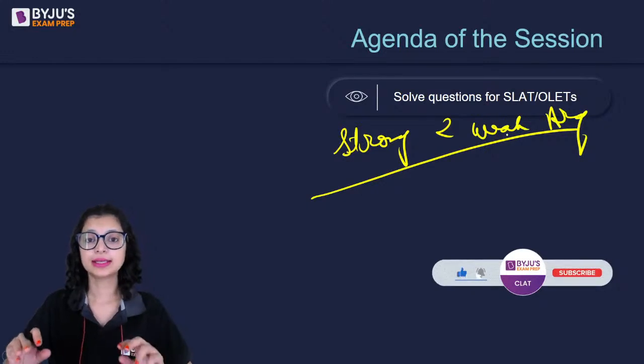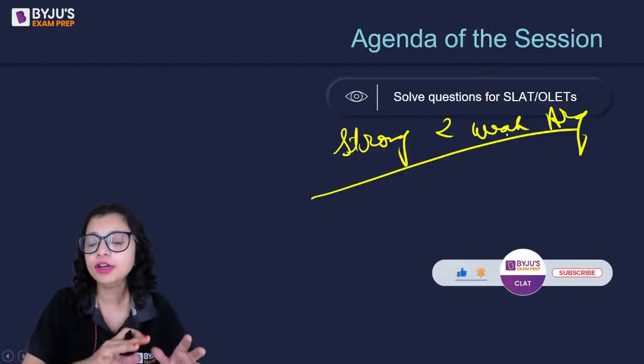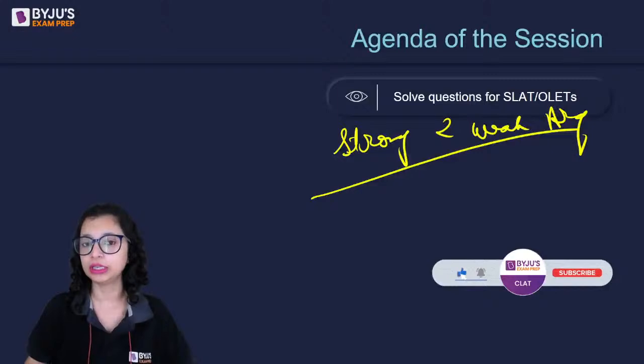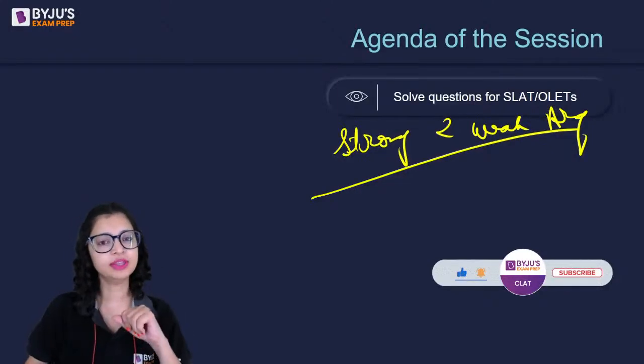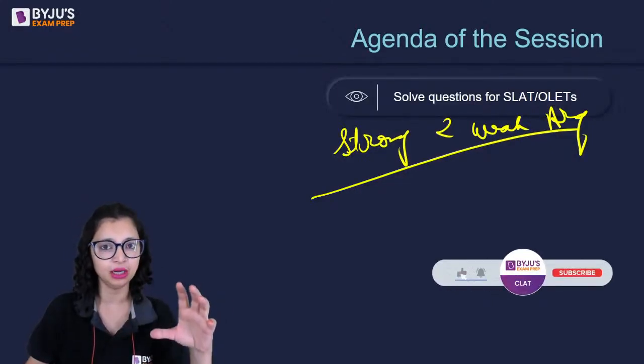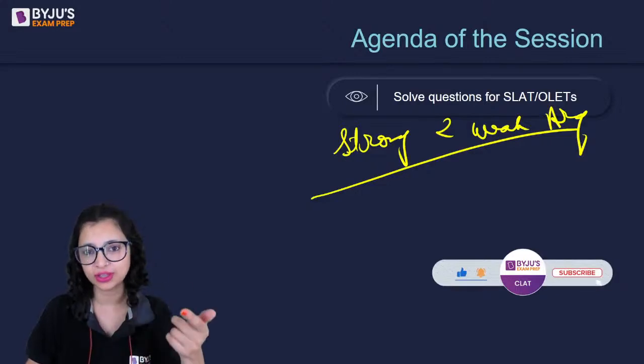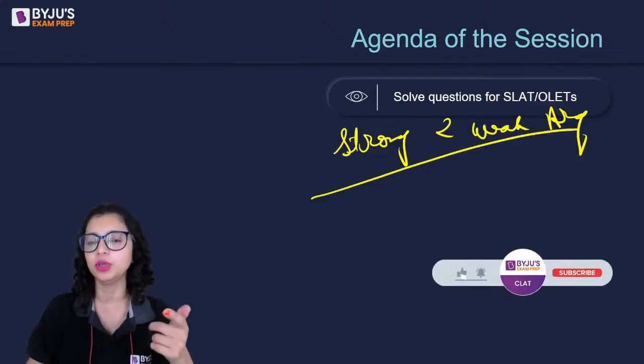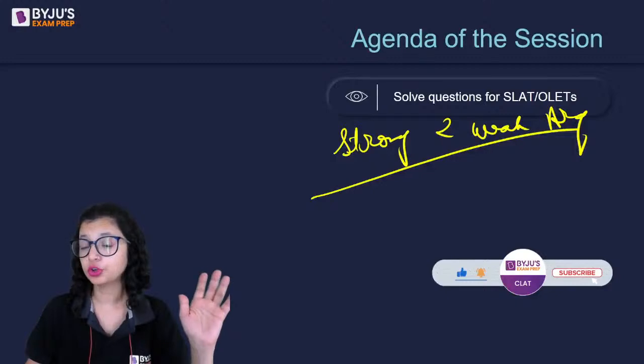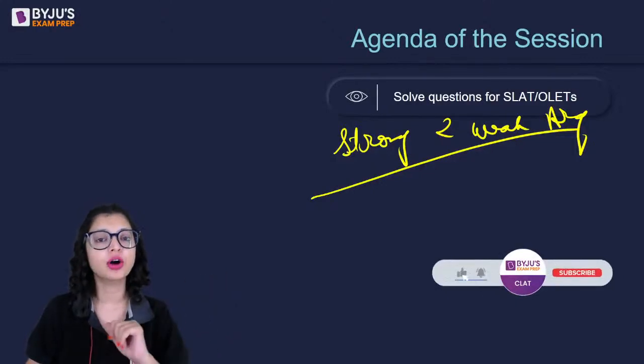Now, this is different than strengthening and weakening kind questions. In strengthening and weakening kind questions, you get a paragraph and you have to identify which argument strengthens the passage or which argument weakens the passage. But that's not what we're going to be doing today. We'll be picking up strong and weak arguments.